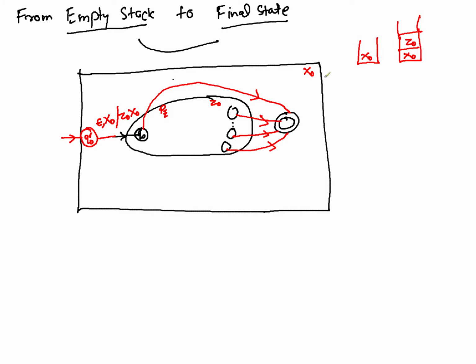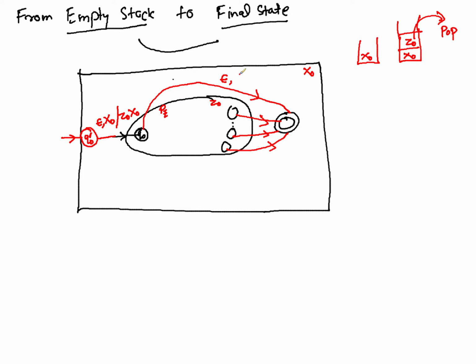How? Because at any point of time, whenever you pop Z0 to empty the stack, what you will still be able to see at the top of the stack for the bigger machine is X0. So for any given state, whenever you are emptying your stack, you can go to the final state of the bigger machine without consuming anything, because whatever you have consumed on the inner machine should remain intact.